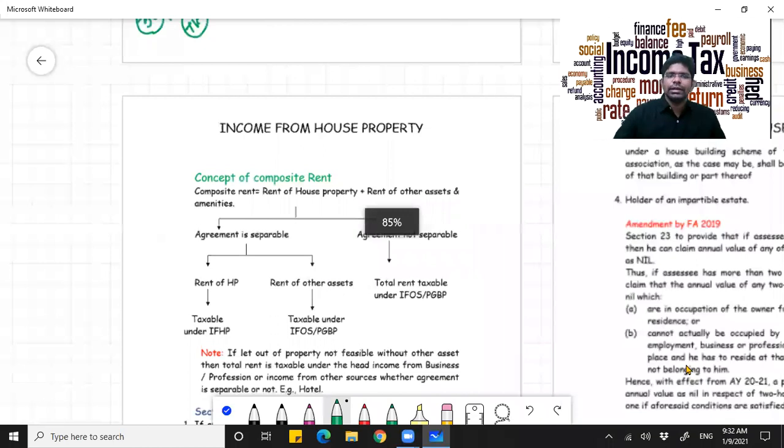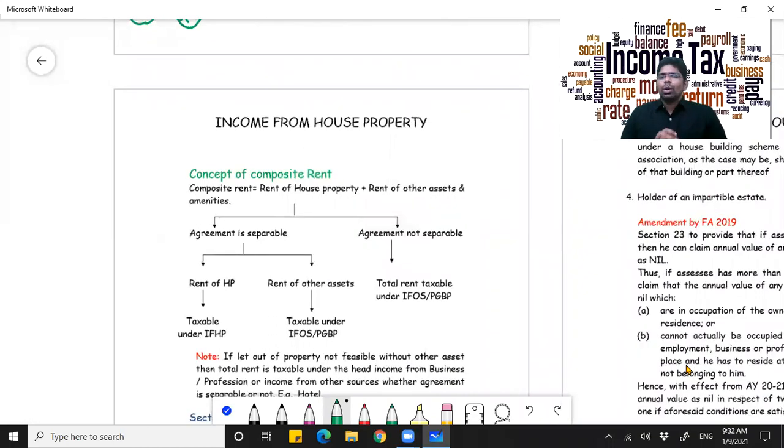Now the next one is composite rent. Of late, you must have observed in the last several years, most of the properties are let out along with the furniture and a lot of equipment inside the house. You have many fancy equipment, many fancy apartments and all those things. So when you let out your house property along with those, you must have a separate agreement for the house and also for those other assets.